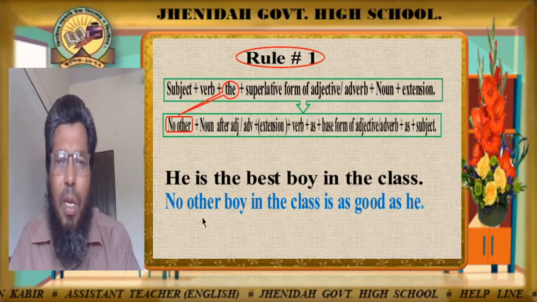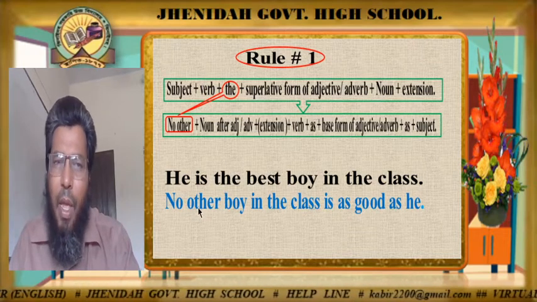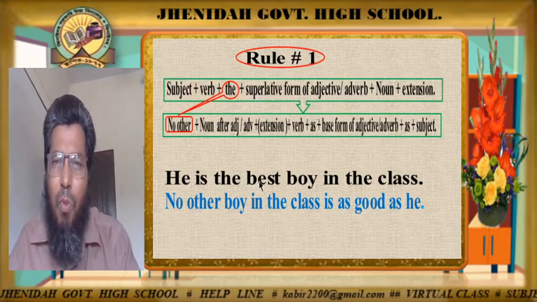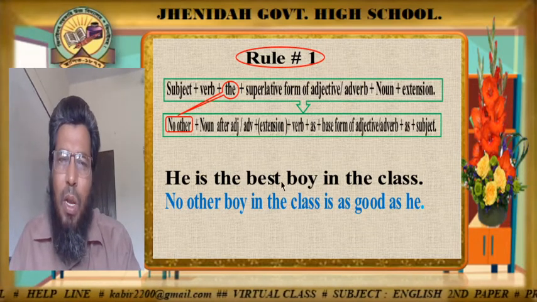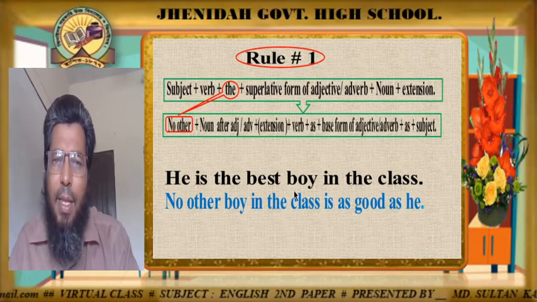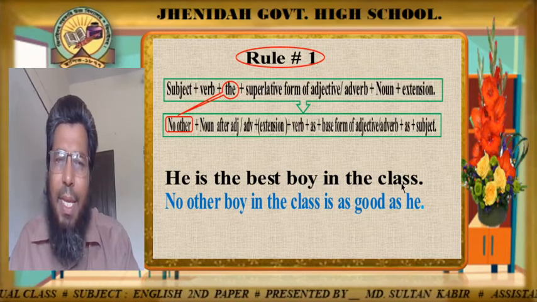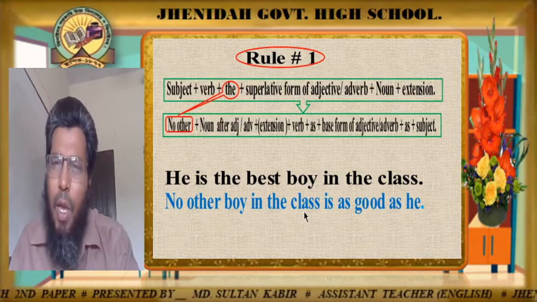Look here, as there is "the", we write down "no other" at the beginning, and then the noun after the superlative form of the adjective. Here the superlative form of the adjective is "best", so the noun after "best" is "boy". So we write down "boy", and the extension after the noun is "in the class", which we also write down. Then the verb.